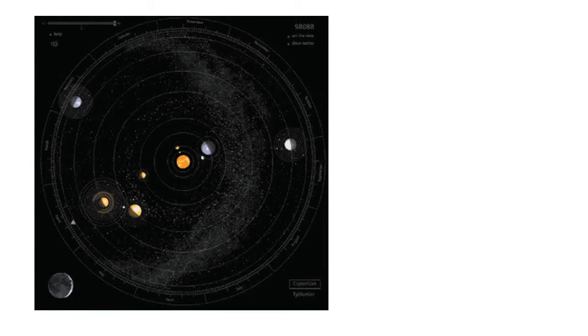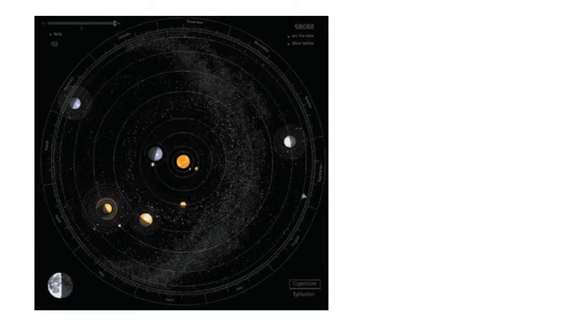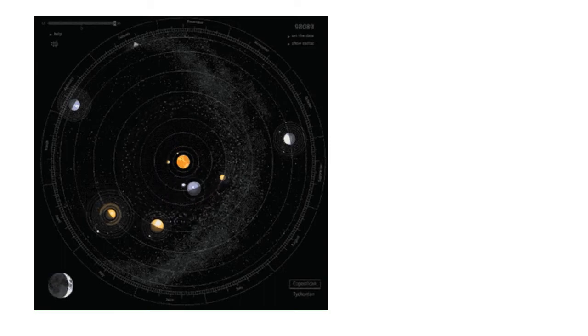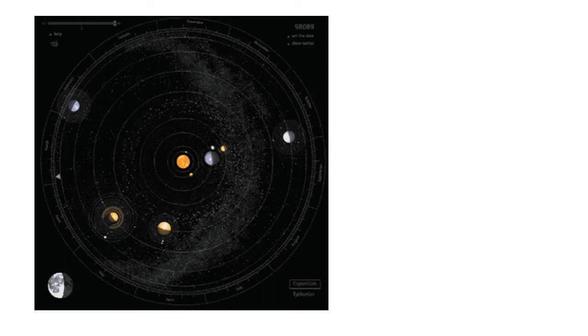But just to understand, you can see the planets going around the sun and the moon going around the planets. So there is a motion going on here, and we have to see in this chapter what is this motion, what is causing this motion.